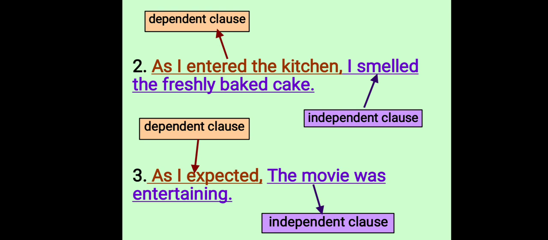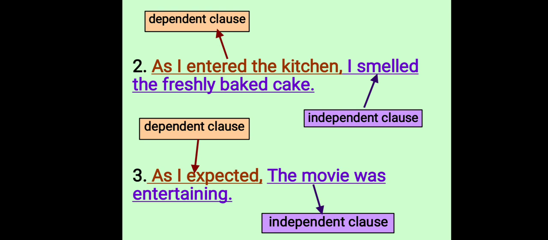As I entered the kitchen, I smelled the freshly baked cake. जैसे ही मैं kitchen में enter हुआ, I smelled the freshly baked cake. So as I entered the kitchen is dependent. It is incomplete. It cannot stand on its own. You have to read the other part to understand the whole meaning, which is I smelled the freshly baked cake. This is the independent clause. This is the main clause because it makes complete sense and it can stand on its own individually as well. So this is an example of a complex sentence.